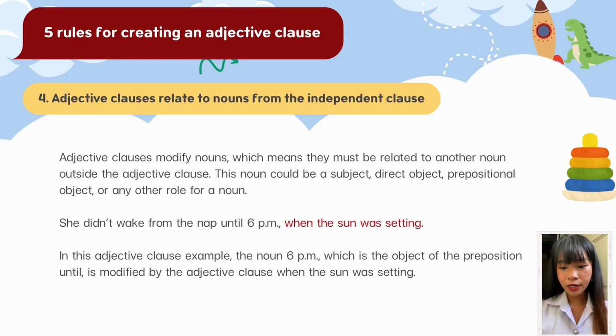Adjective clauses modify nouns, which means they must be related to another noun outside the adjective clause. The noun could be a subject, direct object, prepositional object, or any other role for a noun. For example, "She didn't wake from the nap until 6 p.m. when the sun was setting." In this adjective clause example, the noun 6 p.m., which is the object of the preposition "until," is modified by the adjective clause "when the sun was setting."